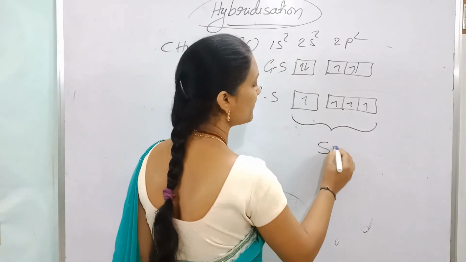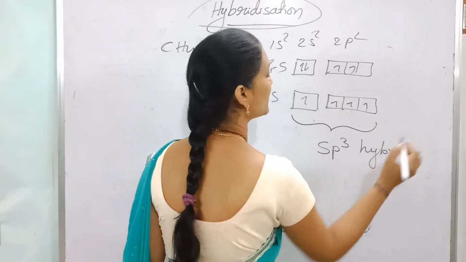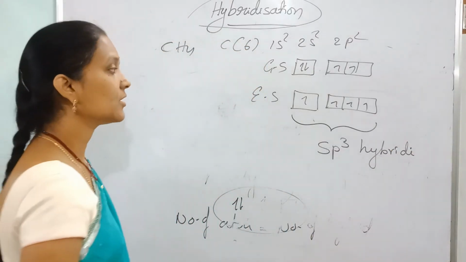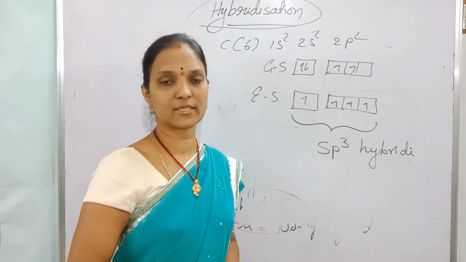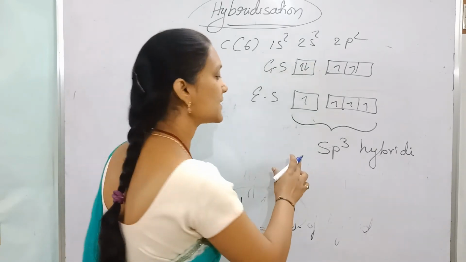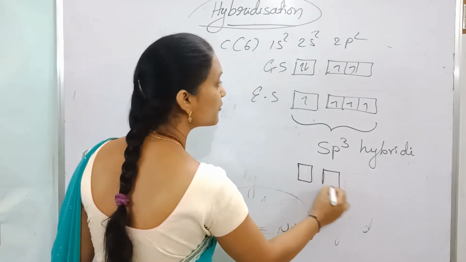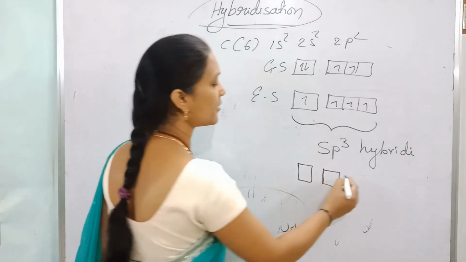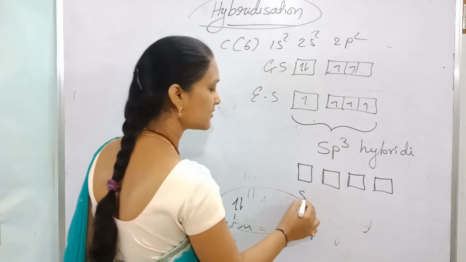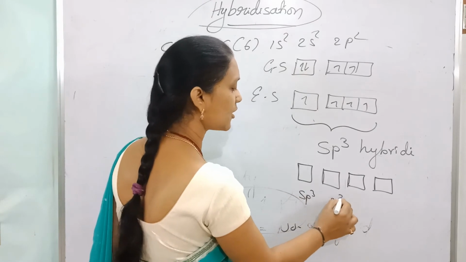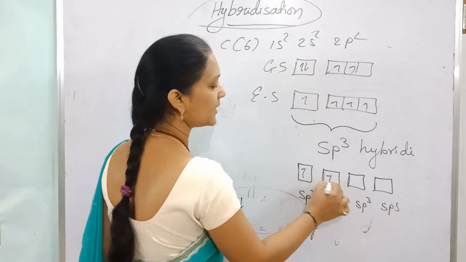So this is sp3 hybridization, because one s orbital and three p orbitals are involved in the mixing. After mixing, an equal number of hybrid orbitals is produced, so 4 hybrid orbitals: sp3, sp3, sp3, and this sp3 orbital, each with an unpaired electron.